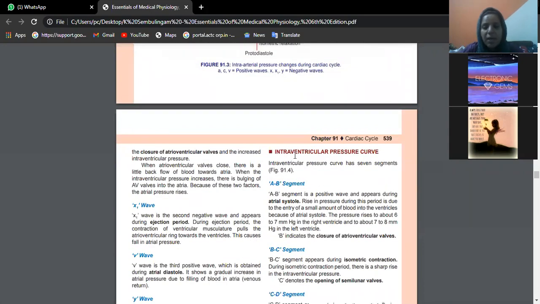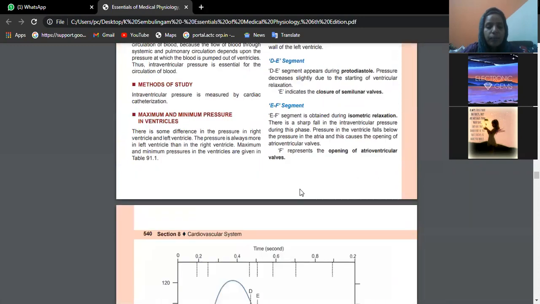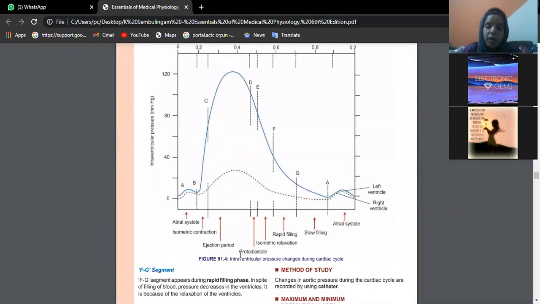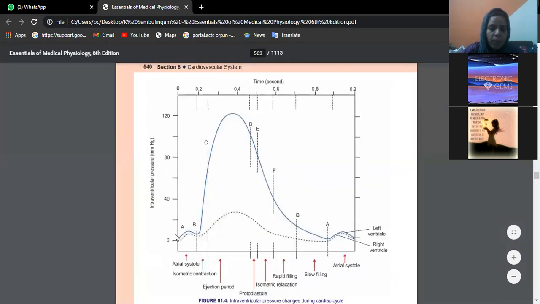Similarly, we have a reading for the ventricular pressure changes also. In the ventricular pressure changes, you need to learn this graph. Inside the ventricles, whatever the pressure changes are, they are read in this way.